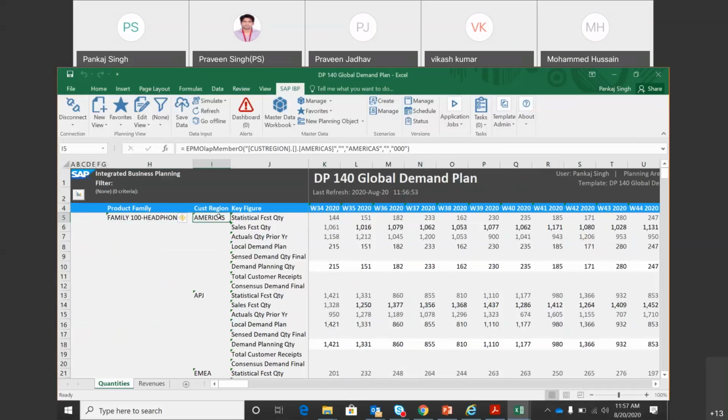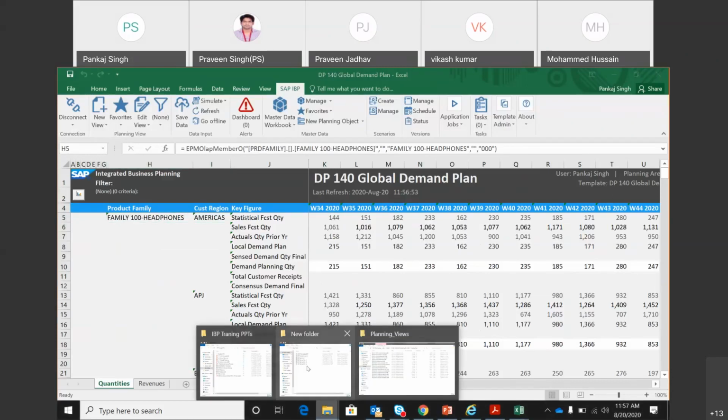Is there anybody who does not understand this product family and customer region so that we can talk about it? So what is a product family? Okay, so let's talk about it because this is very important to understand. Otherwise, you will not understand.